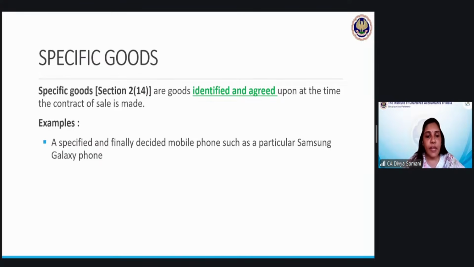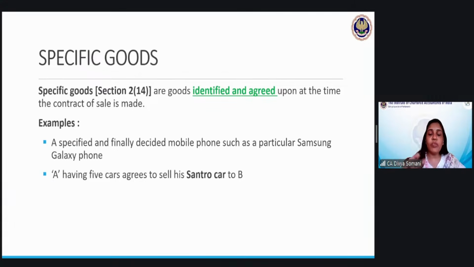Examples: a specified and finally decided mobile phone, like we want a particular model of Samsung Galaxy phone or something like that. And this is another example. A has 5 cars. However, he is agreeing to sell only the Centro car. So he has specified that this is what he has to sell, and the buyer has also agreed to purchase that. So that is why it is considered as specific goods.